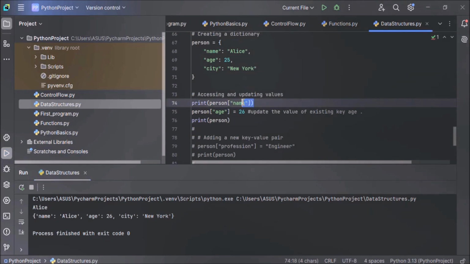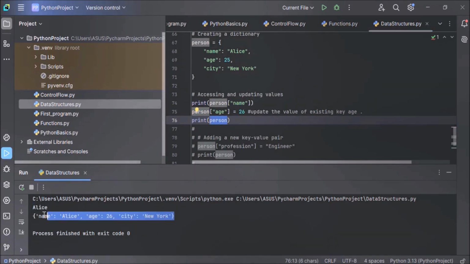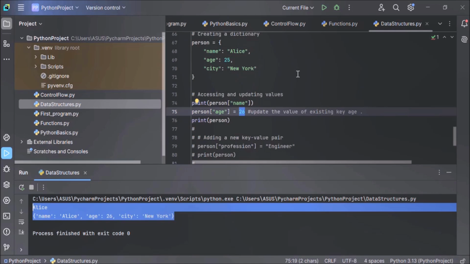And you can see the output here. Here we have accessed the name key of the person dictionary, and that is displayed here: Alice. And after that, we have printed the entire dictionary, and this is the updated dictionary. We have updated the age value to 26. Earlier it was 25 when we created the dictionary, and we have updated it to 26. So this is how we create a dictionary, access items of the dictionary, and update the values.